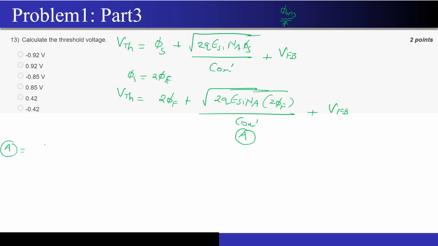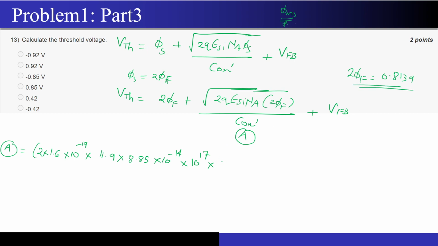So term number A, if I try to calculate, then it will look something like 2 into 1.6 into 10 to the power minus 19 into epsilon si, which is 11.9, permittivity of free space is 8.85 into 10 to the power minus 14. The concentration of Na has been given as 10 to the power 17. And for this term 2 phi f, the phi f we have already calculated. This value 2 phi f will be coming out around something like 0.8139.